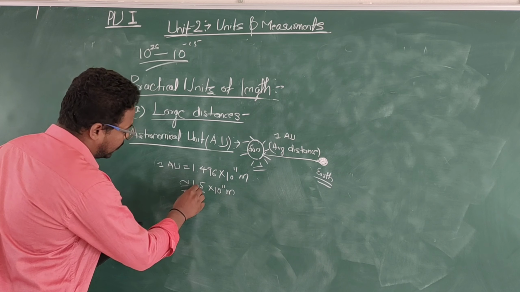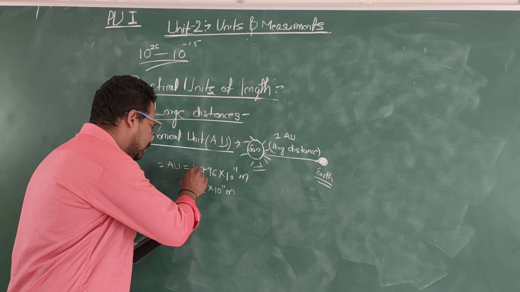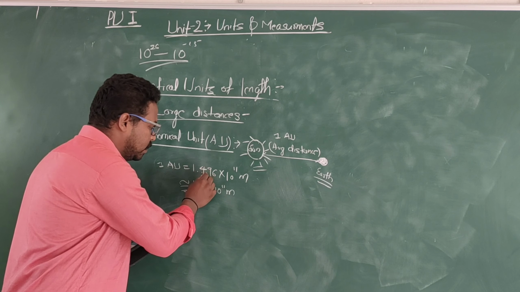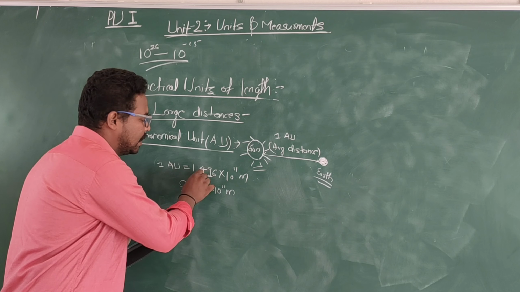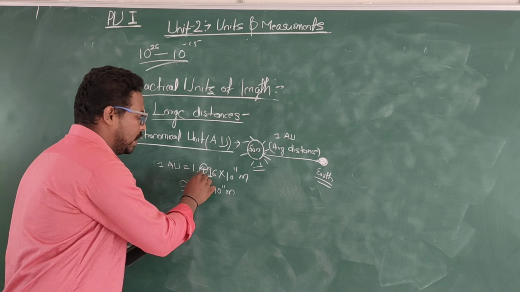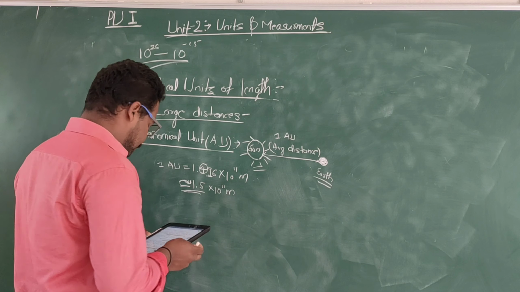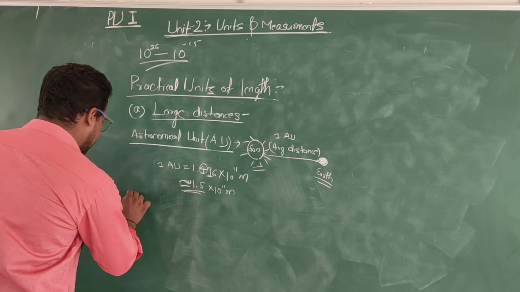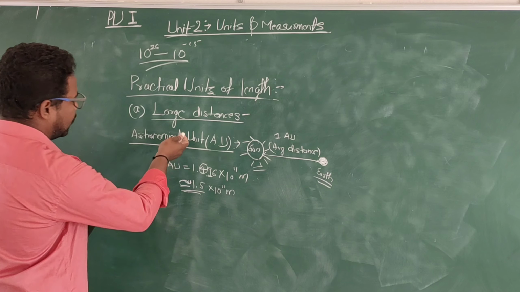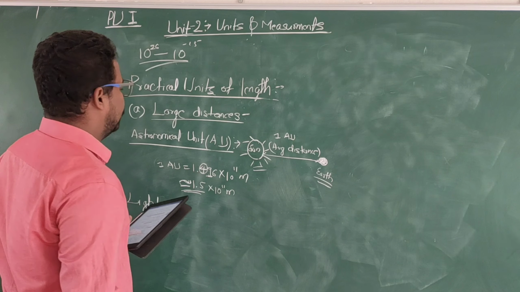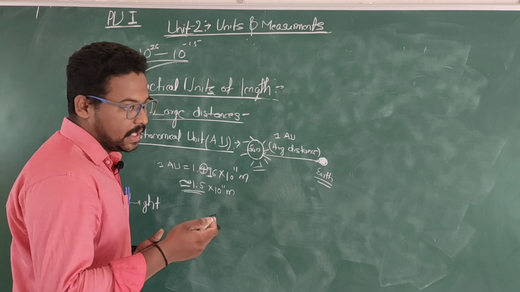Why we use approximation, we will discuss in a further class: if the digit is greater than 5 we round the figure up. You may be asked in the exam for 1 or 2 marks: what is an astronomical unit, define it and write the value. So remember and pay attention.